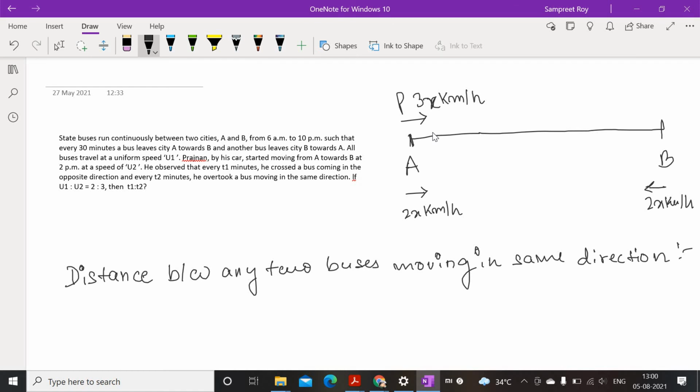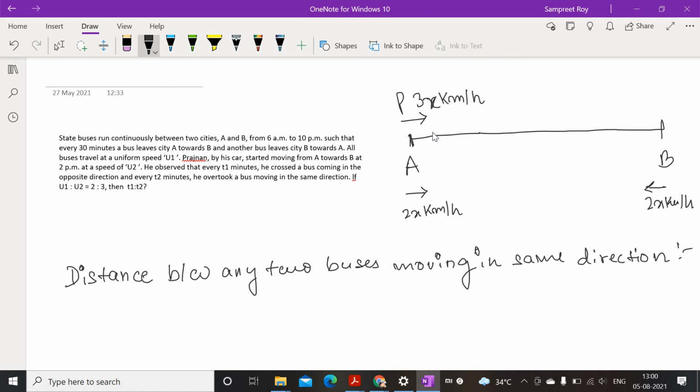Suppose this bus is moving and he is also moving, so his speed is more, so he will overtake this bus, and the time he takes for overtaking this bus is T2, right? So T1 is when this car crosses a bus from the opposite direction, and T2 is when this car overtakes a bus which is moving in the same direction, right?